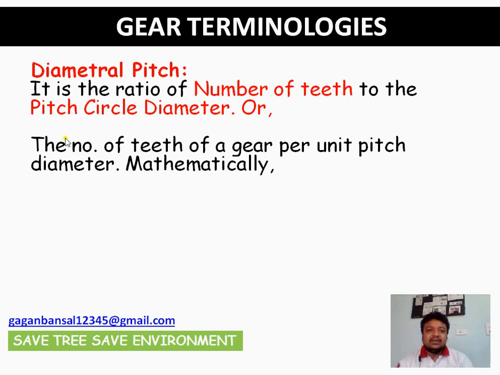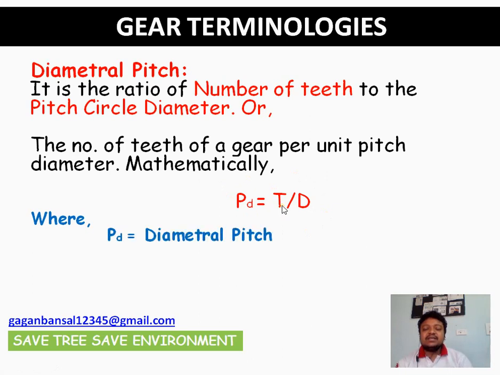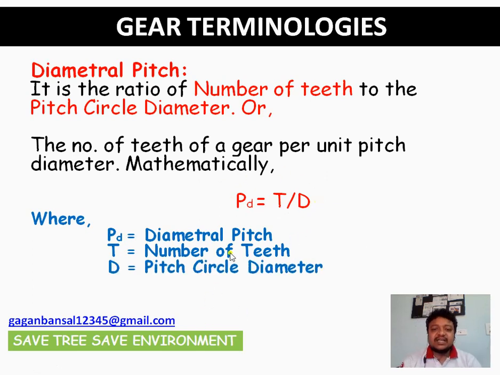Mathematically, if PD is the diametral pitch, then T by D, that is, number of teeth to the pitch circle diameter, is your diametral pitch. Here in this expression, PD is diametral pitch, capital T denotes the number of teeth, and capital D denotes the pitch circle diameter.